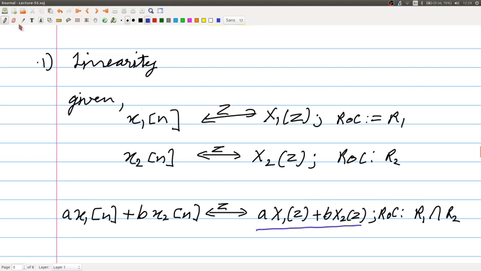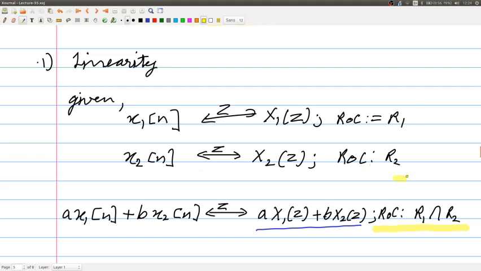What is more important here is the region of convergence, because this is an additional thing. This derivation would be very similar to the derivation of the linearity property of a DTFT signal, which you should be quite familiar with by this time. However, there is an additional complication of the region of convergence.